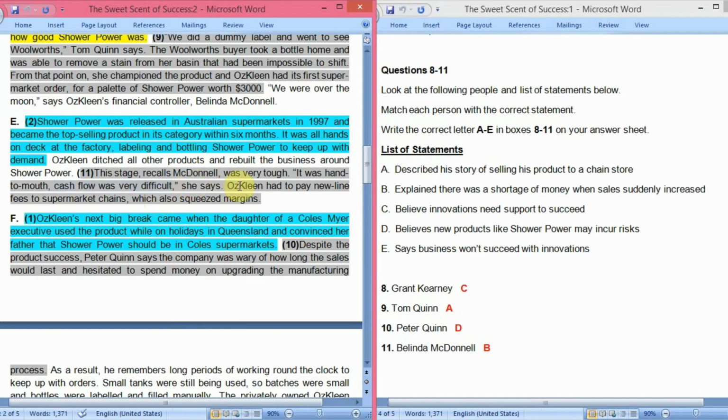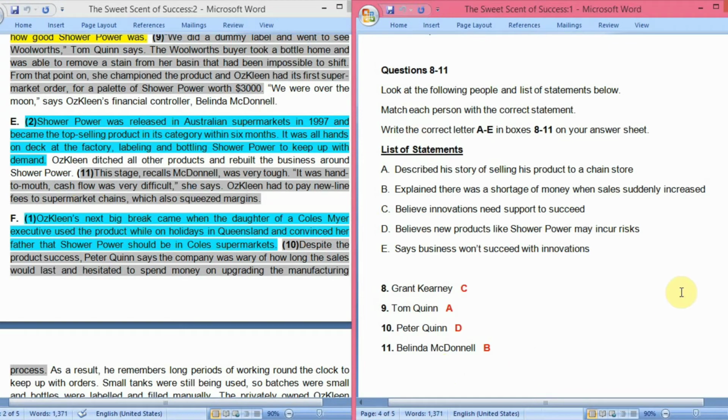So Oskaline had to pay the listing fees to supermarket chains, which also squeezed margins. So there were costs also included that Oskaline needed to pay, and that also reduced the money, which means there was a shortage of money. So definitely the answer to the 11th question is B.